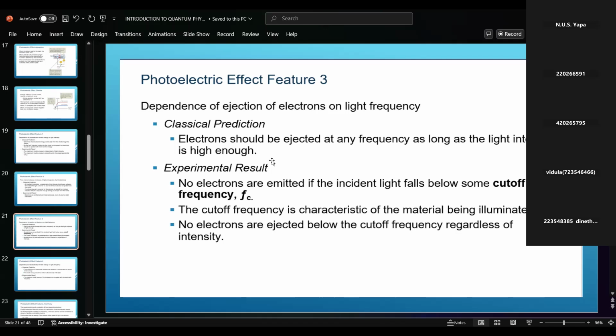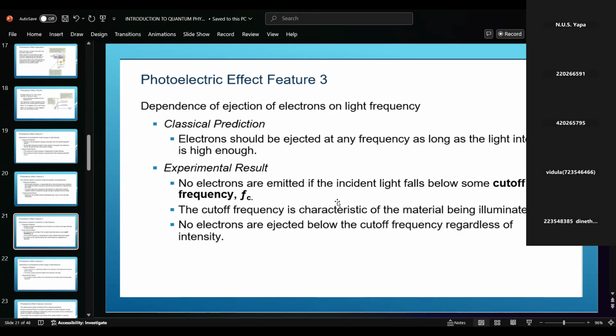But in the experimental results, we cannot see this type of observation.